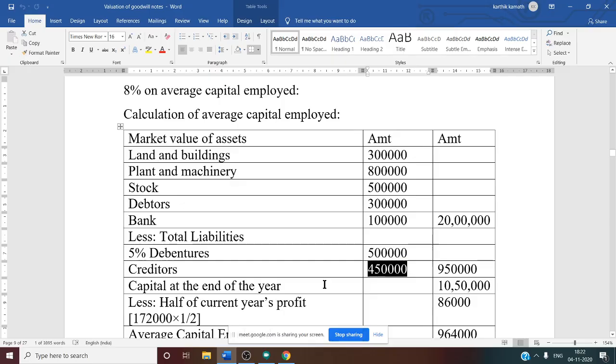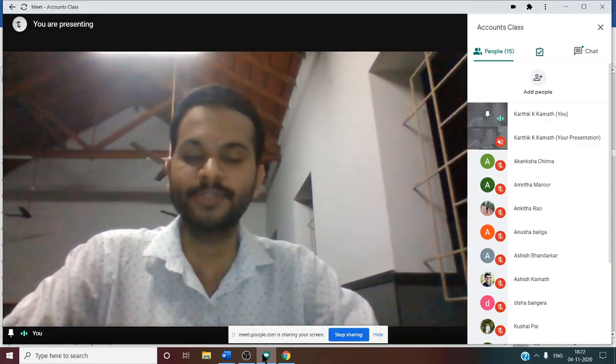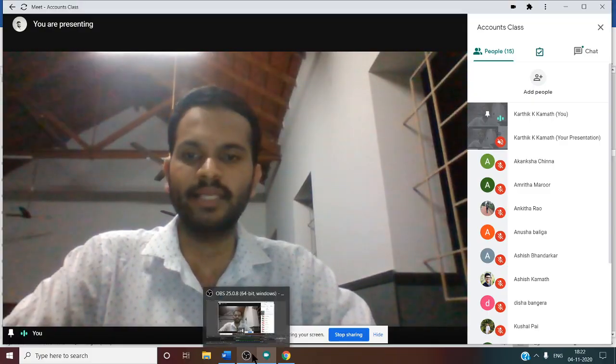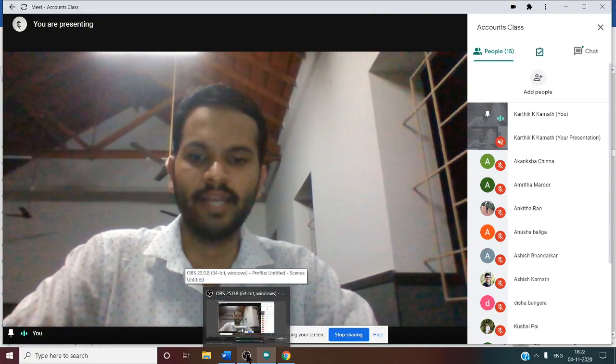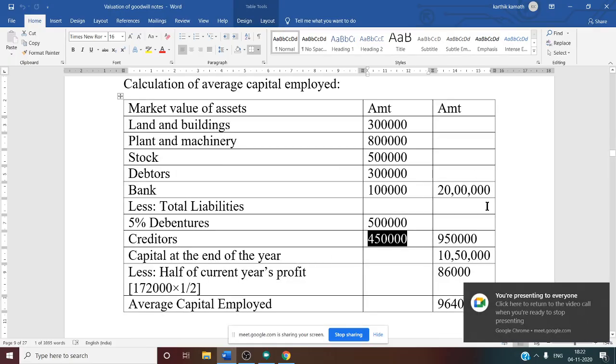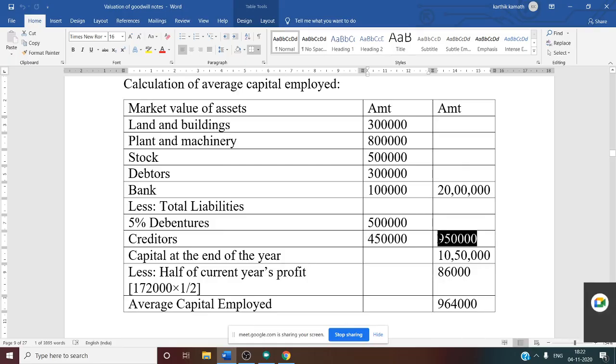So total liability: since there is no provision, if you see the question, there is no provision and no contingency, so directly the external liabilities you write. So the total liability is 9,50,000, but we want capital employed. Capital employed is equal to total asset minus total liability. That is nothing but 20 lakh minus 9,50,000. If you do, you will get capital employed at the end of the year. That is 10,50,000.